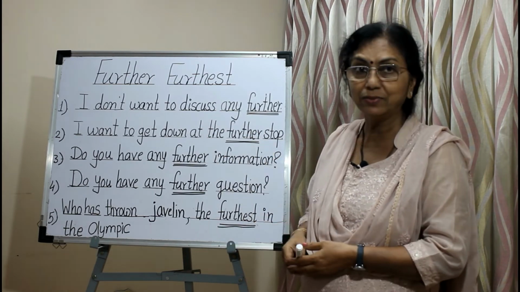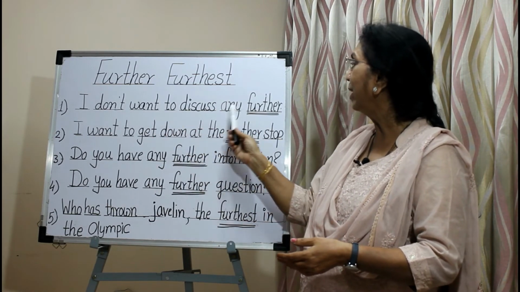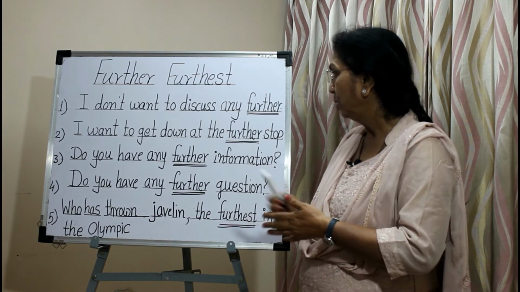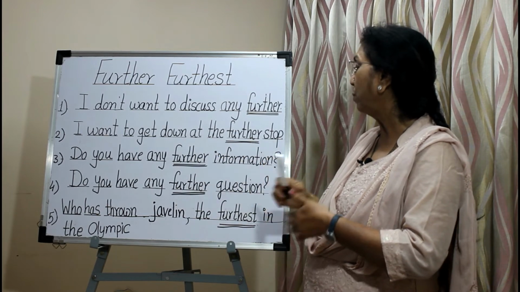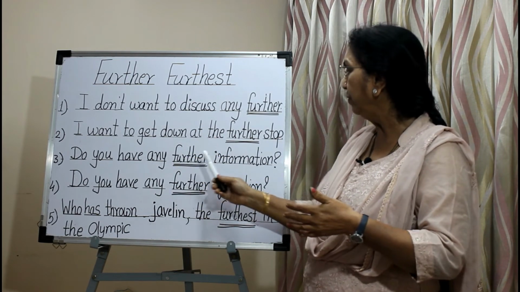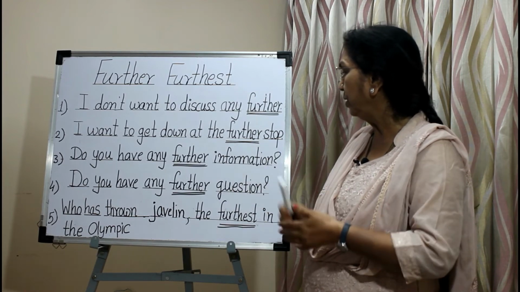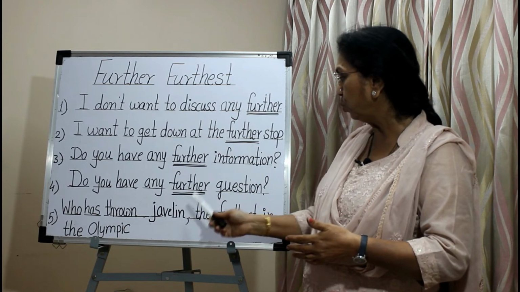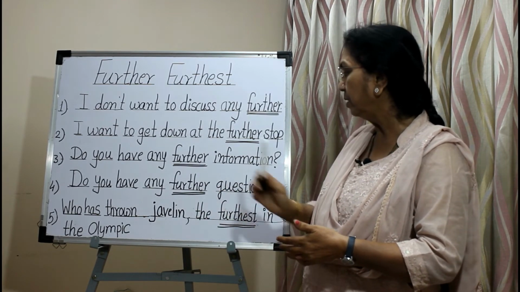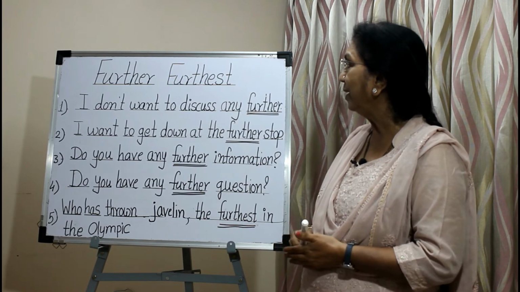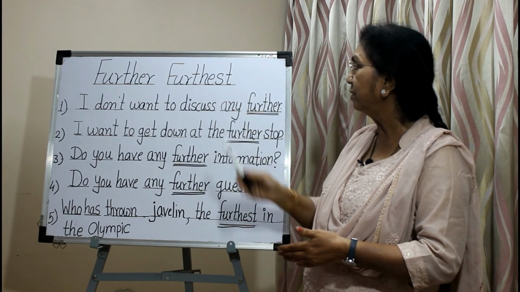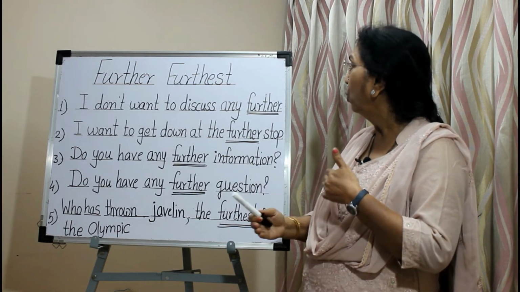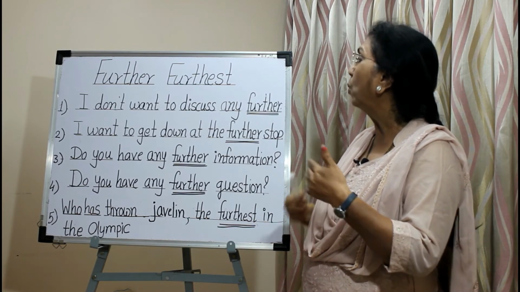See the examples. I don't want to discuss any further. Any further means I don't want to discuss in addition to. I want to get down at the further stop, next stop. Do you have any further information, extra information? Do you have any further question, next question? Who has thrown the javelin the furthest in the Olympics? So these are the examples of further and furthest that show the non-physical distance. That means more, in addition to, extra or next.